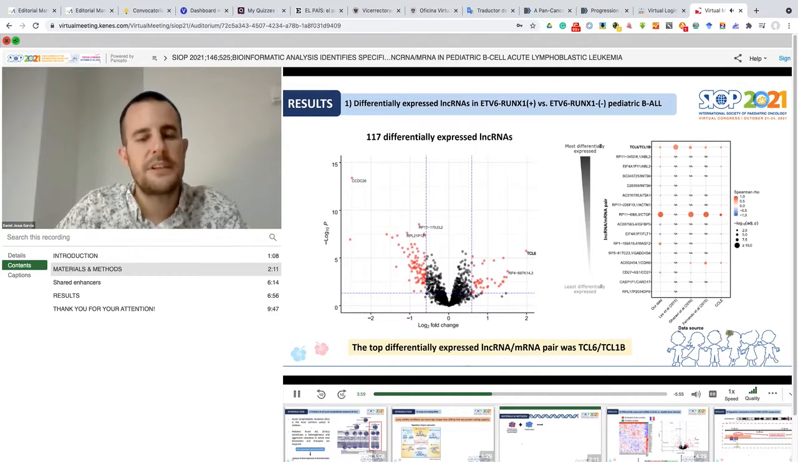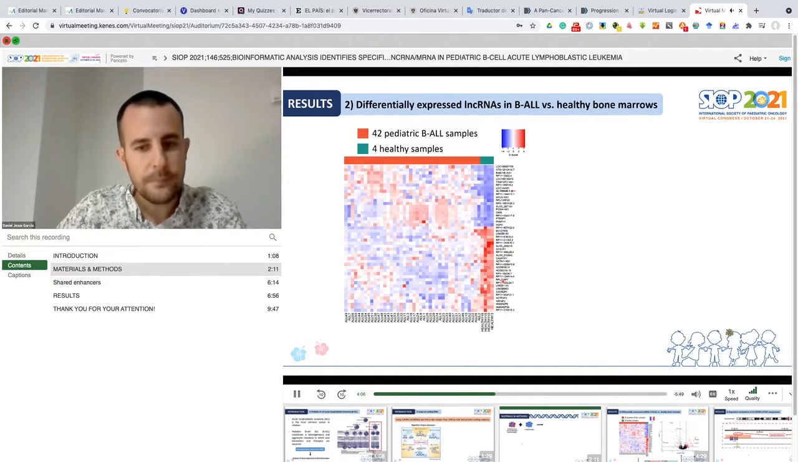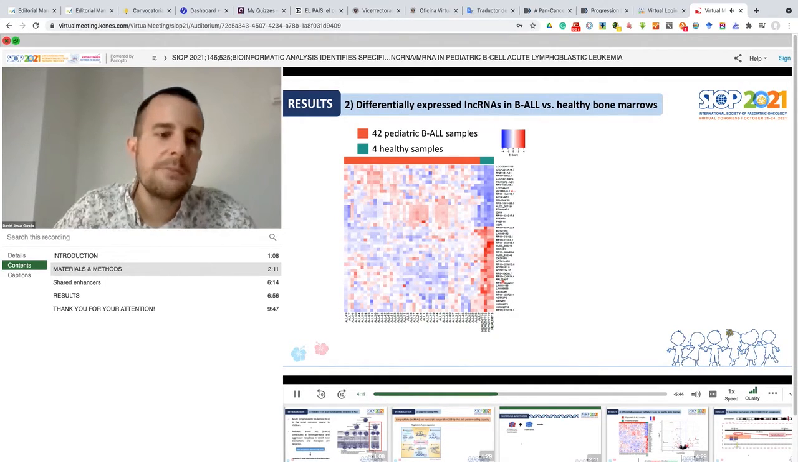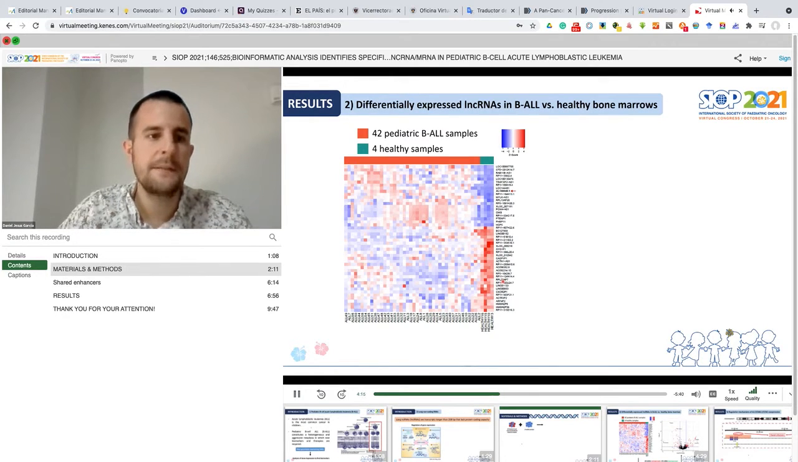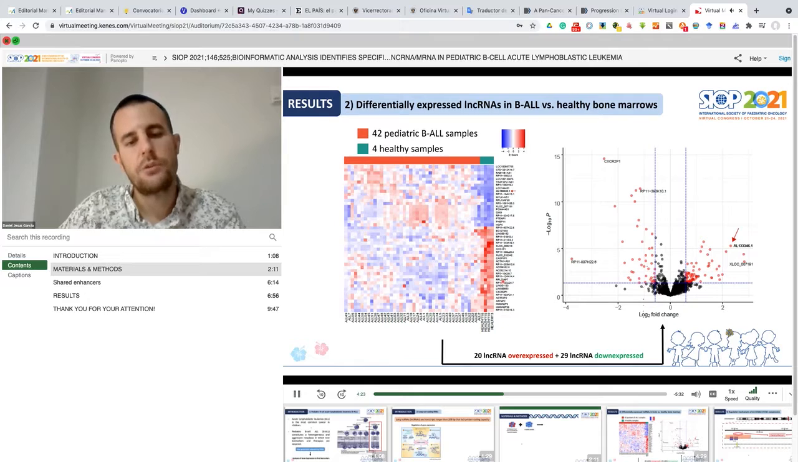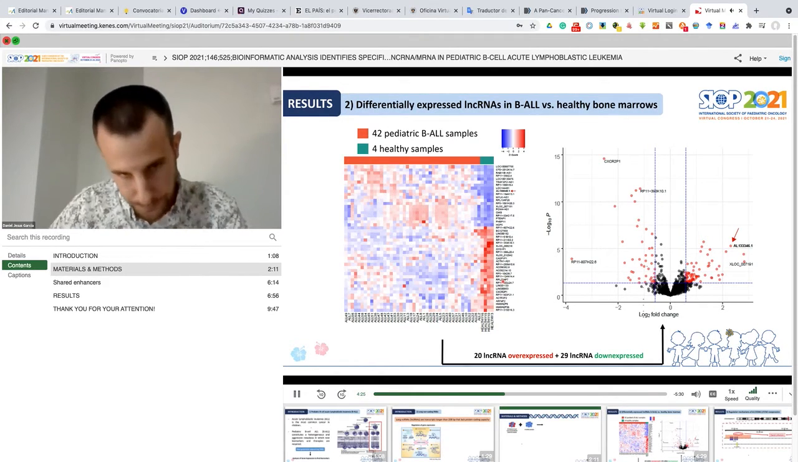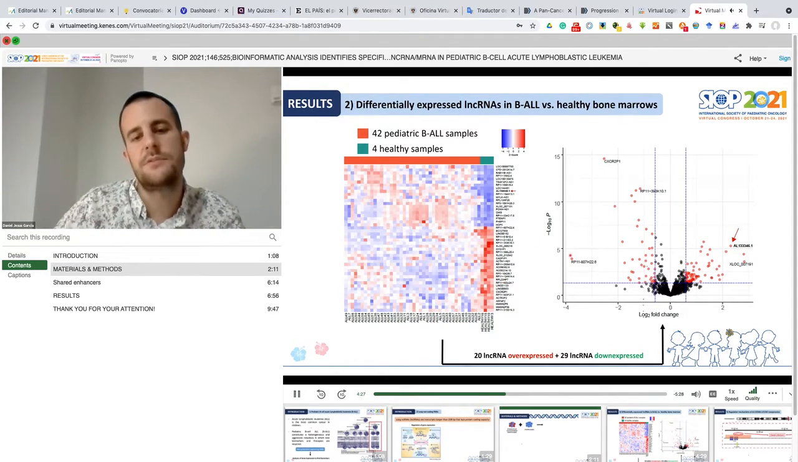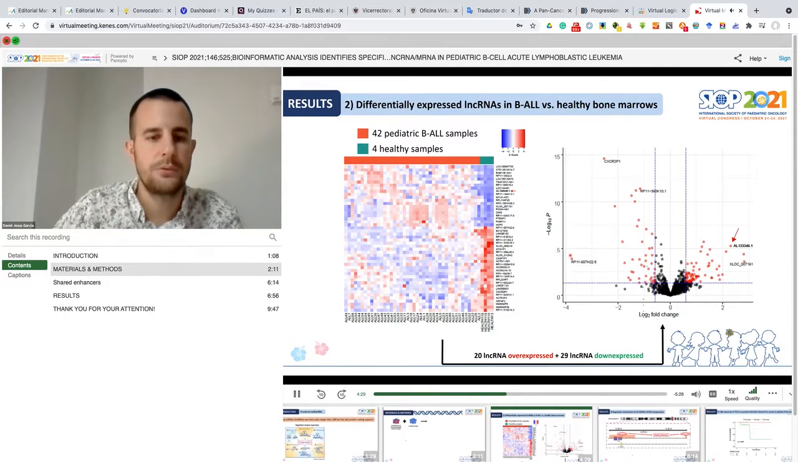So we felt that it could be very interesting for the clinic, and we published the article continuing to study this pair. On the other side, in this next slide, you can see a heat map of the differentially expressed long non-encoding RNAs that we obtained comparing the B-ALL samples and the healthy samples. We obtained a list of 20 long non-encoding RNAs that were overexpressed and 29 that were downexpressed. And here are representing this portal.